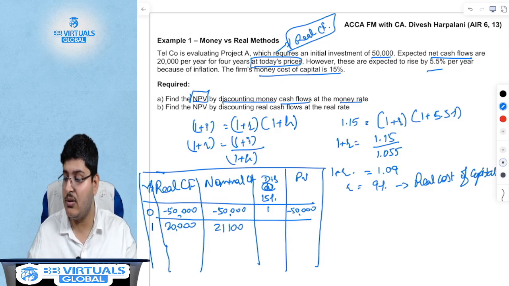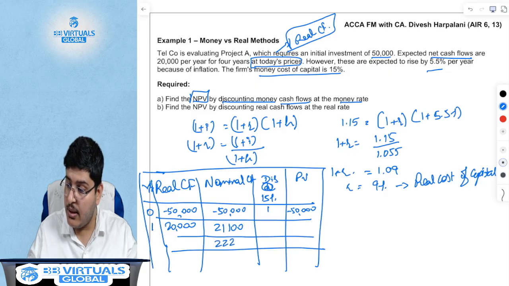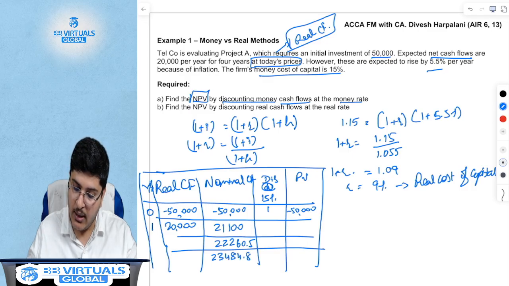Again 21,100 into 1.055 gives me 22,260.5. The third year, this will become 23,484.8. But the real cash flows remain the same, 20,000.